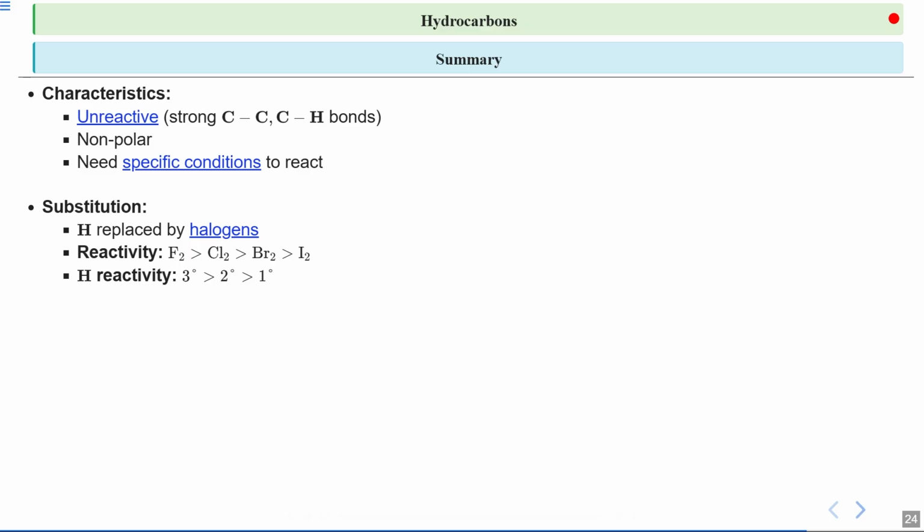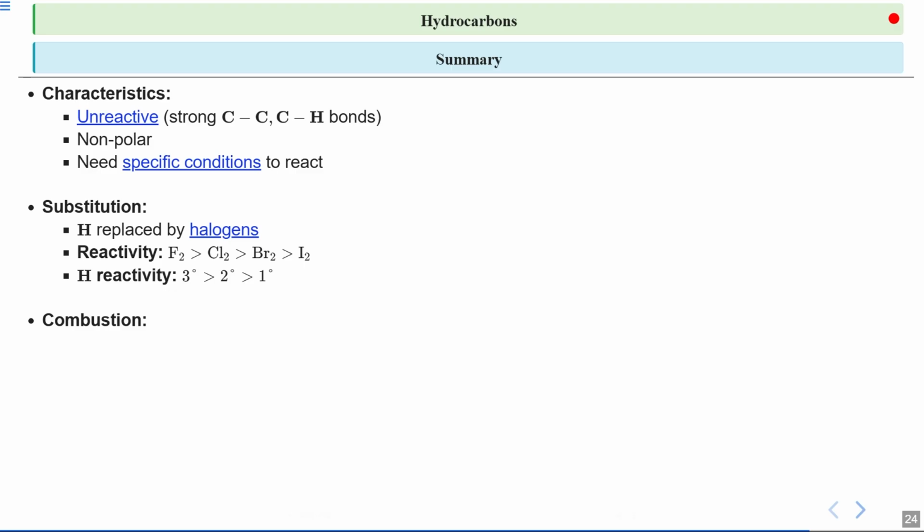In terms of the hydrogen atom to be removed, the 3-degree hydrogen is the most reactive, then the 2-degree, and then the 1-degree. But the difficulty is that the fluorine reaction is very exothermic, so we generally don't do this reaction.